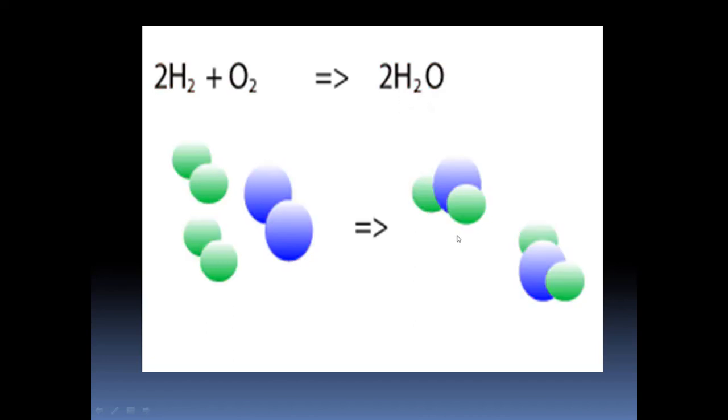So here is an example for chemical reaction. Hydrogen is a gas, oxygen is also a gas, but we are getting liquid water here. Hydrogen is highly combustible, oxygen supports combustion. But when these two combine, we get a product which is used to stop the combustion.